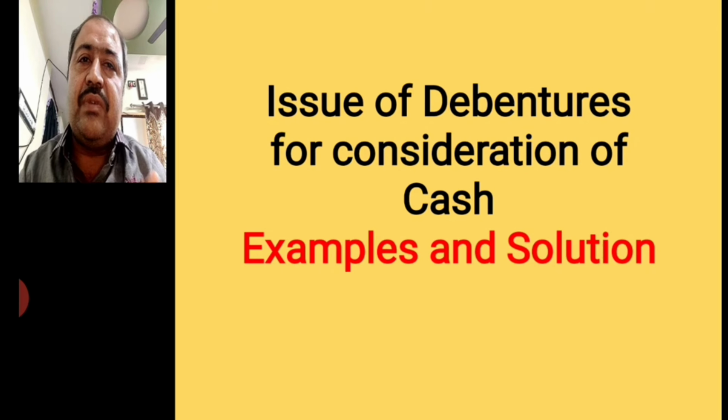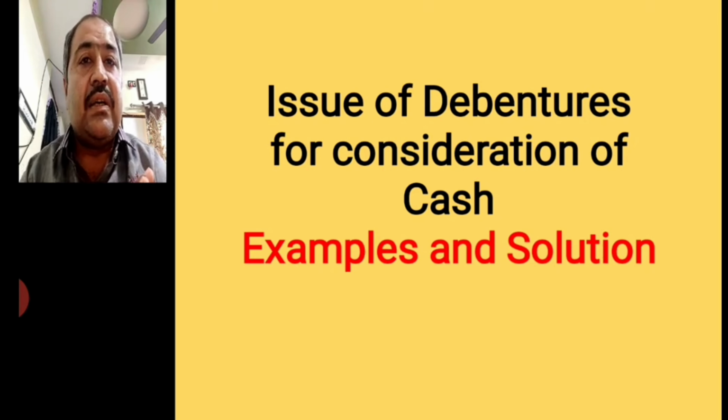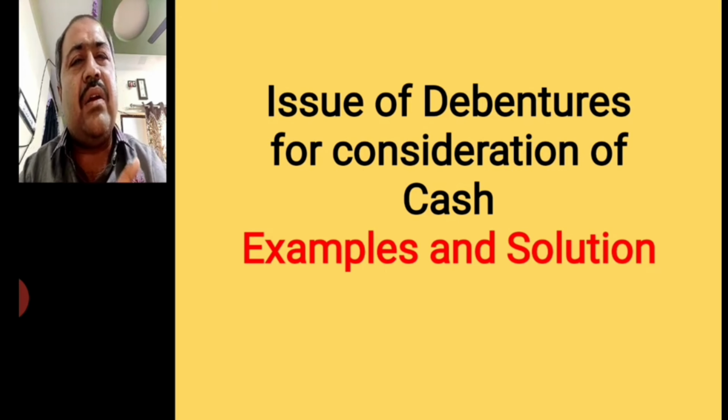In the last video we discussed a total of 6 examples, example number 1 to example number 6. Now we will discuss today example number 7 to example number 12. In all these examples, debentures are redeemed at premium. This is the common point.